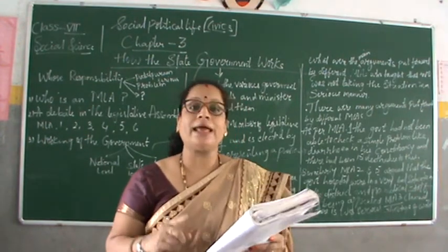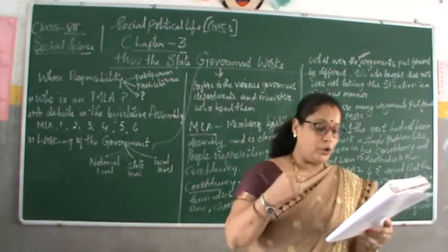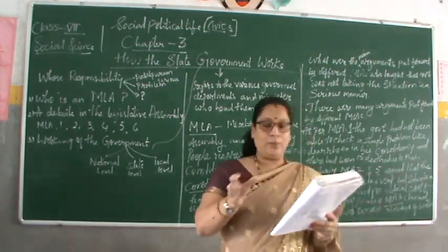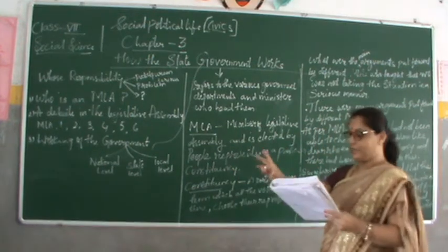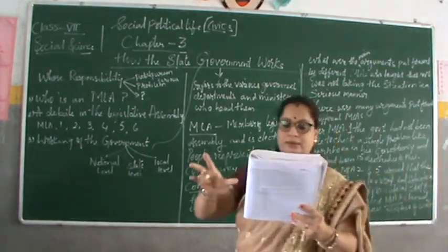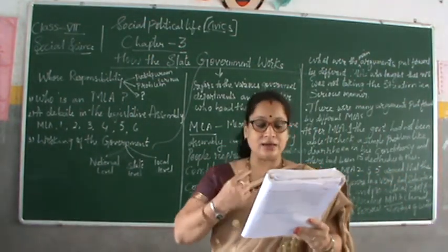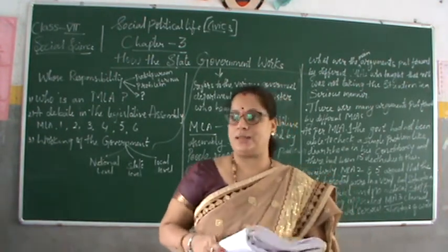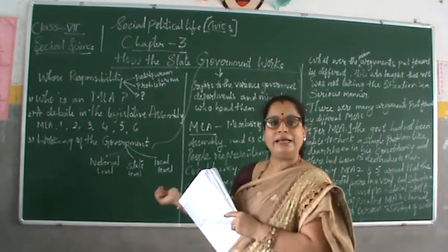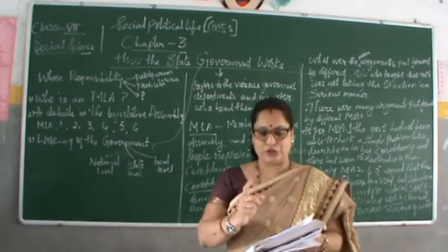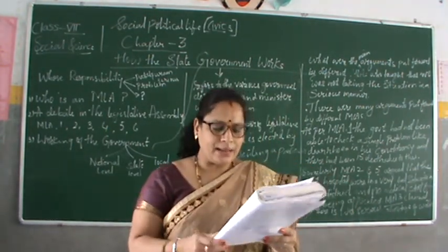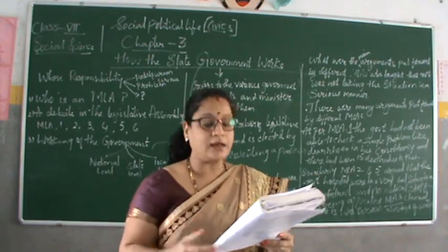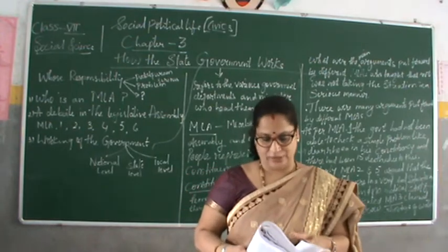The place where MLAs from the ruling and opposition parties meet to discuss various things is called the legislative assembly. Where all these people meet and discuss is the legislative assembly. Some MLAs have dual responsibility: they are an MLA and also a minister.